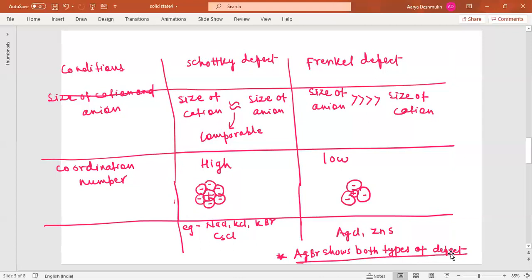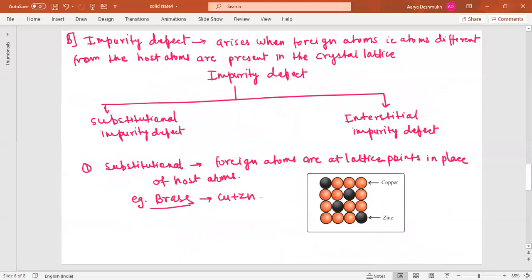So this is about the vacancy defect, interstitial defect, then Schottky defect and the Frenkel defect. These are the 4 different types of defects. All these are stoichiometric defects. Now next is the second type of defect, that is impurity defect.